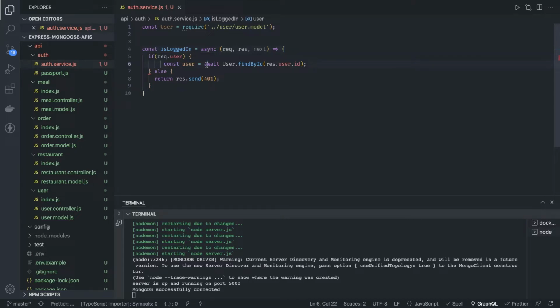Okay, await User.findById, or you can use a callback. We can do it both ways.